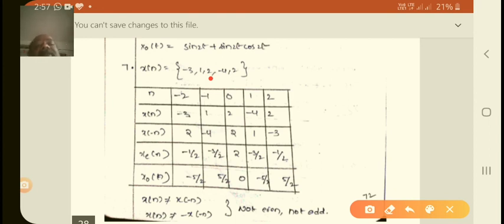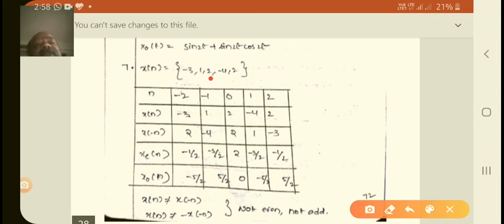And finally x o, observe it in tabular form. So here this is x of n minus x of minus n by 2. Minus 3 minus 2 by 2, that means minus 5 by 2. 1 plus 1 minus of minus 4, so therefore 5 by 2. Here 2 plus 2 by 2 minus 2 by 2 is 0. So minus 4 minus 1, minus 5 by 2. And 2 minus of minus 3 is 2 plus 3, 5, 5 by 2.